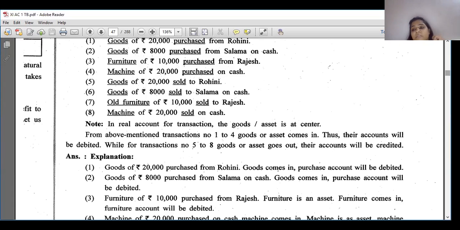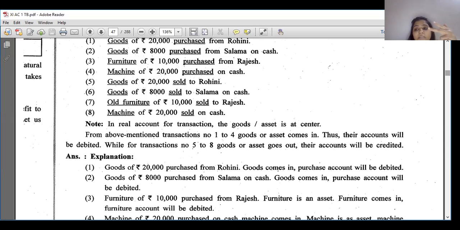And when we purchase on cash, what goes out? Cash goes out. So cash account is credited. See, goods of 8,000 purchased from Salma on cash, goods come in, purchase account will be debited. Is it clear? Again I'm repeating, it is not given in the books, but for your basic knowledge I'm saying cash again is a real account, so cash goes out. So cash account is credited. You just understand what it means.